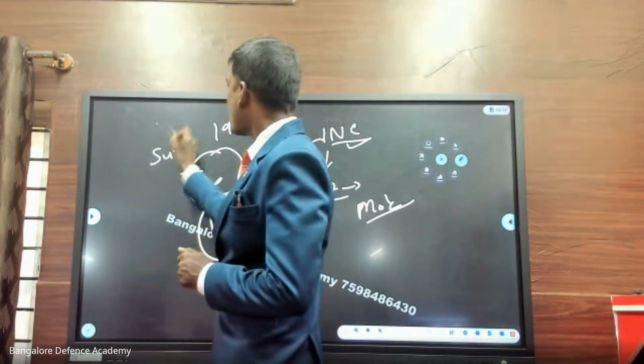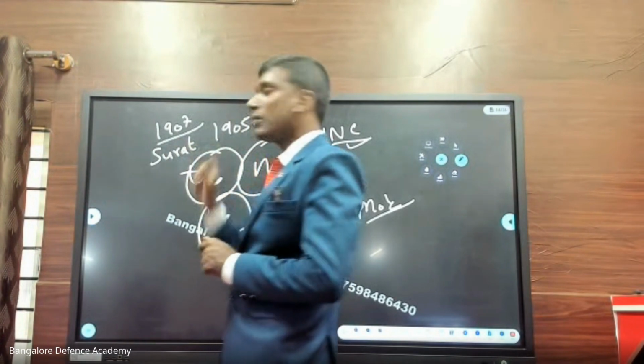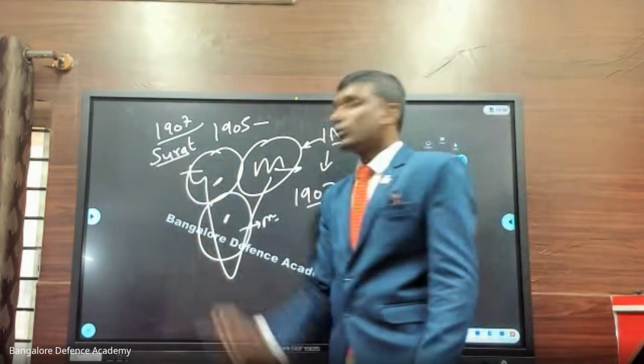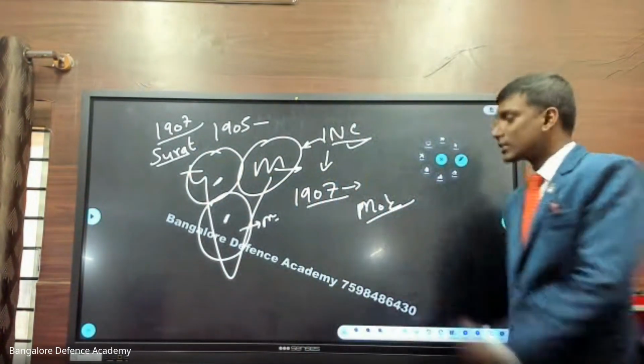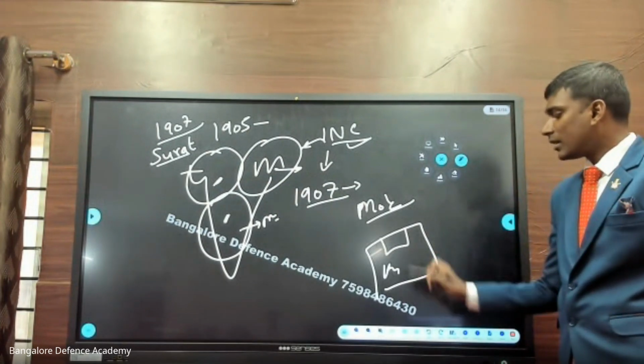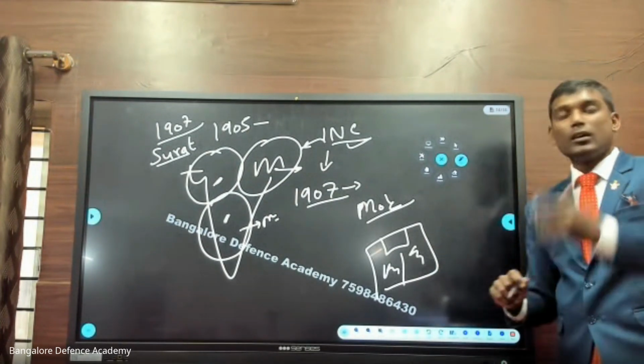So in 1907, the meeting was shifted to Surat. Got it? And now the meeting started. Now look at a turning point in the history of the Indian National Congress. There was a meeting here. There was a stage. On one side, there were supporters.